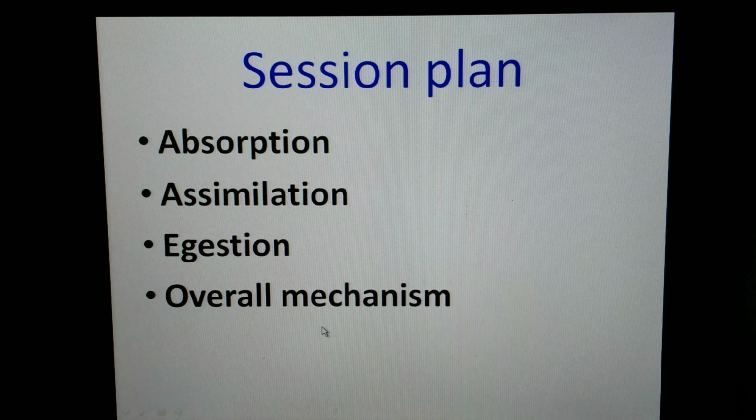In the previous video we learnt about ingestion, digestion in the mouth, and digestion in the stomach. After the digestion in the stomach, the partially digested food is passed to the small intestine, which has three parts: duodenum, jejunum and ileum. Therefore, in the small intestine, the complete digestion of food takes place and finally it is converted to a simple molecule.